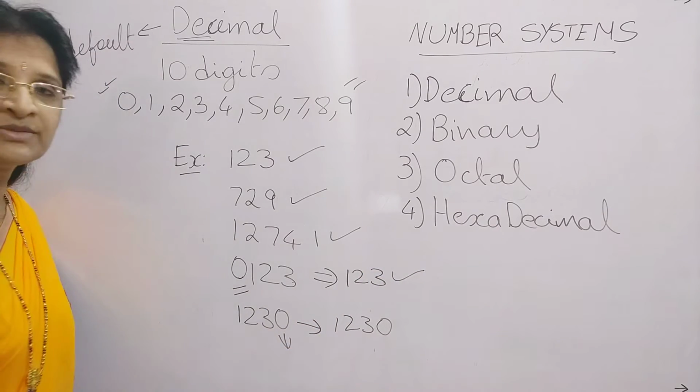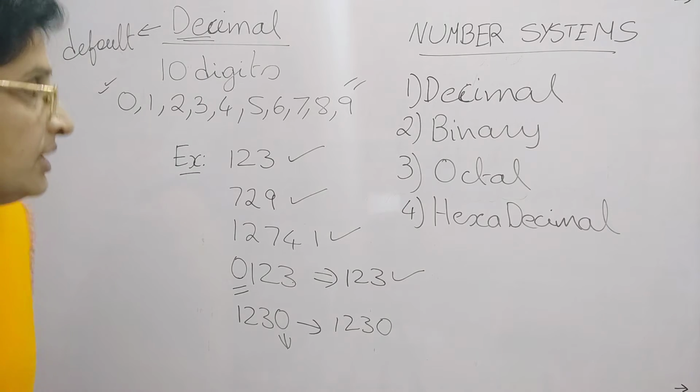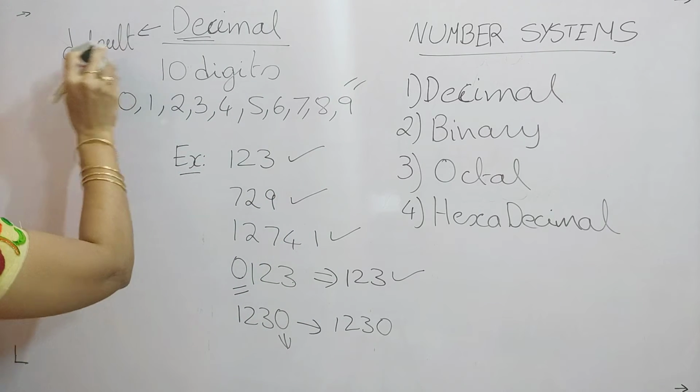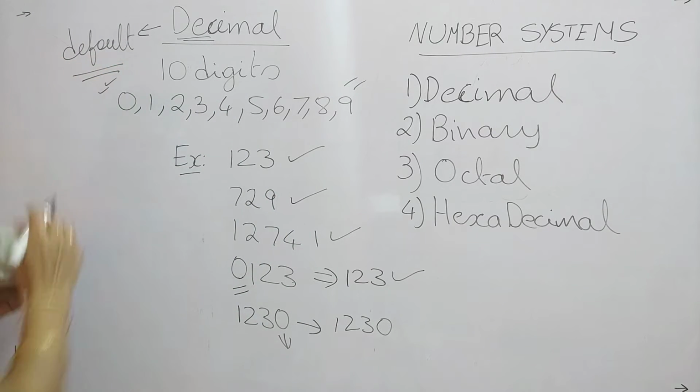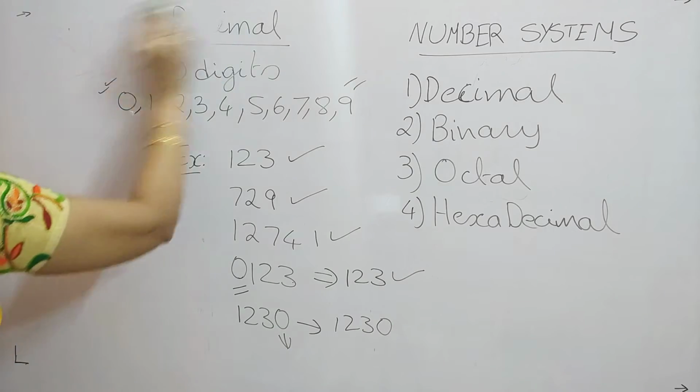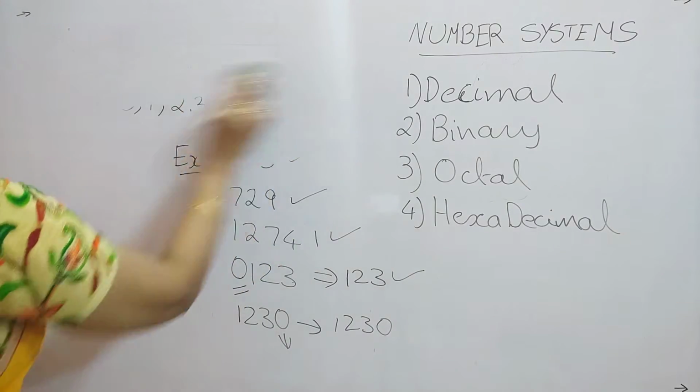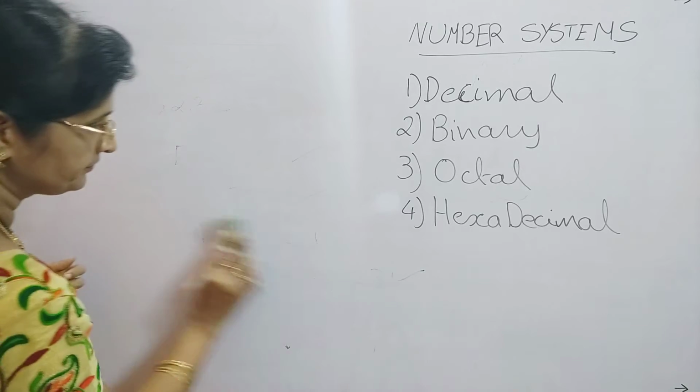So this is what is meant by decimal number system. You should remember that this is the default number system. Now we will see the next one, the second one, that is binary.